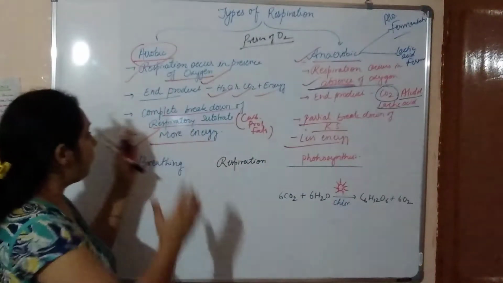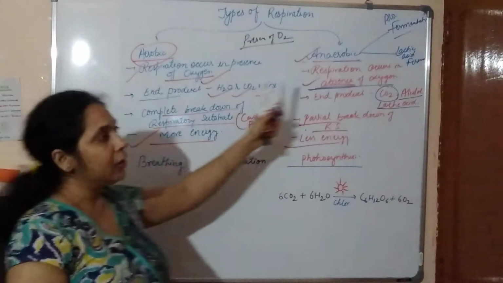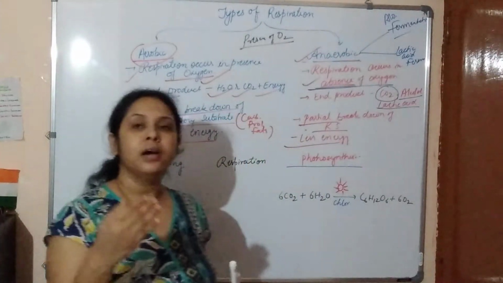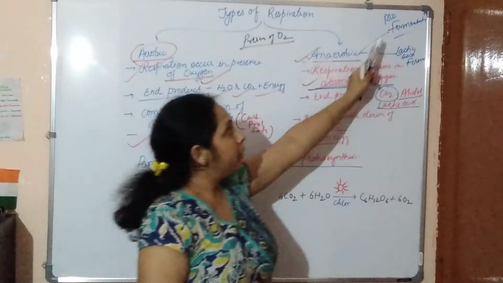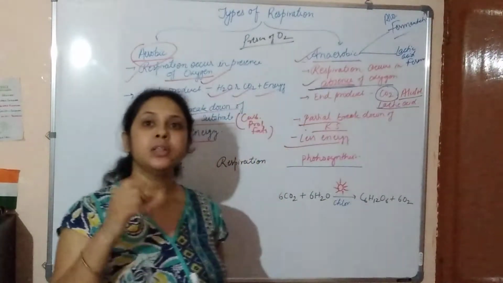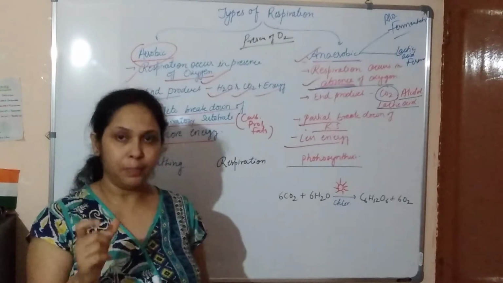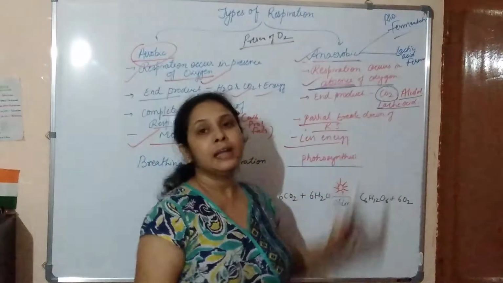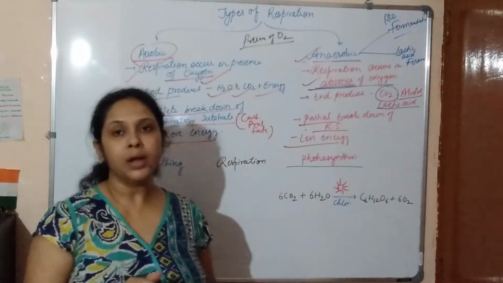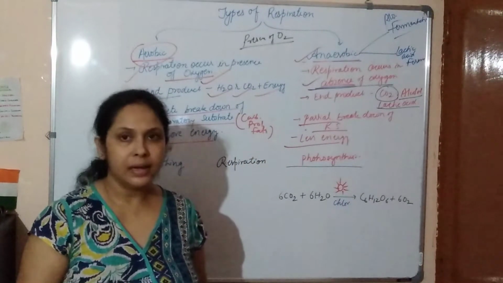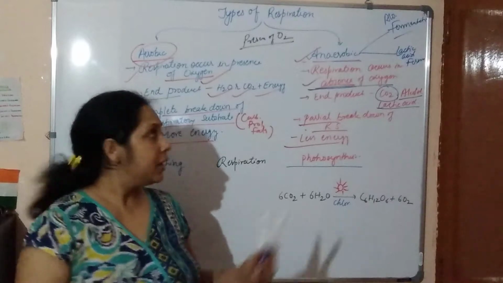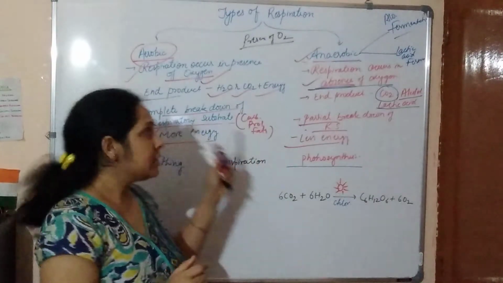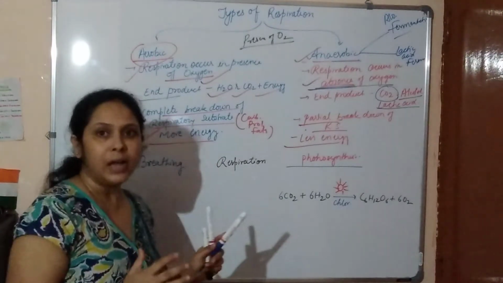So we understood the basic difference between aerobic and anaerobic respiration. According to the end product, if the end products are carbon dioxide and alcohol, it is alcohol fermentation, and if lactic acid is in the end product, we call it lactic acid fermentation. Aerobic respiration is the very common type.